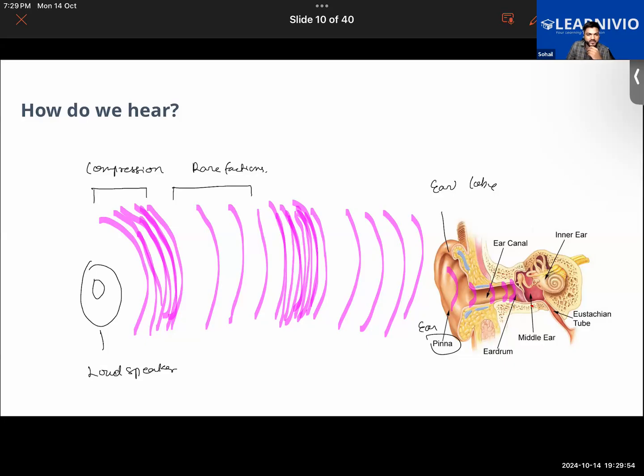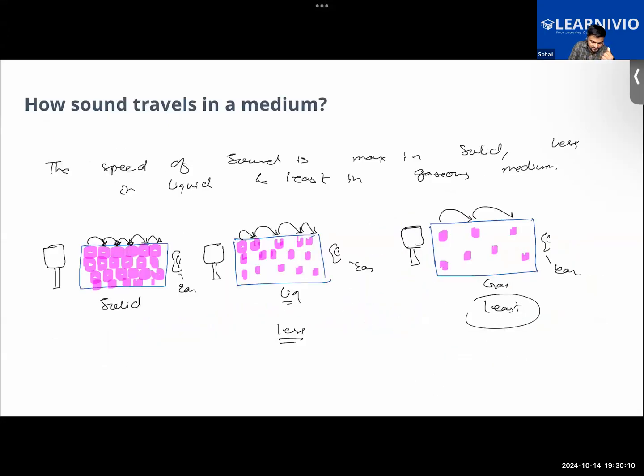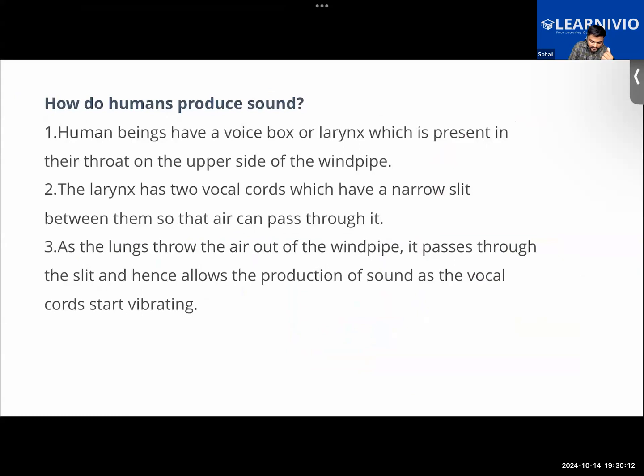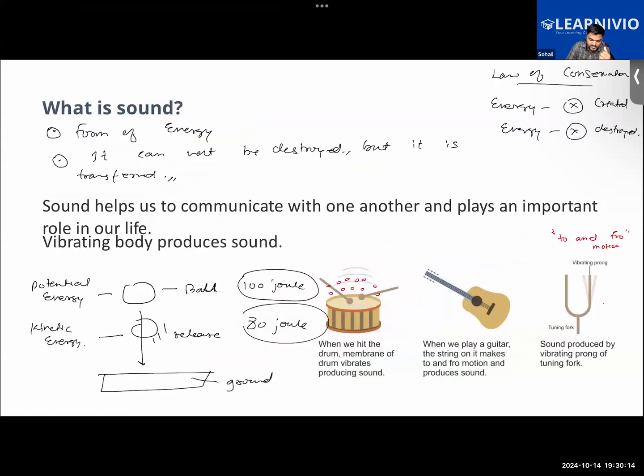By the way, you guys tell me, does the sound follow the law of conservation of energy? Yes, sir. Yes, it follows the law of conservation of energy. And as per the law of conservation of energy, what do we know? That energy can not be produced on its own. So energy can neither be created nor be destroyed. It is just changed from one form